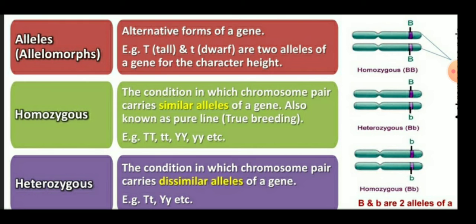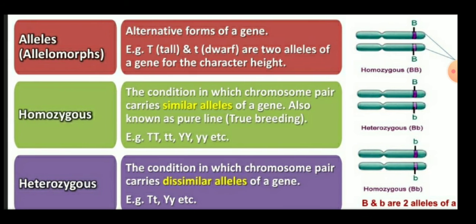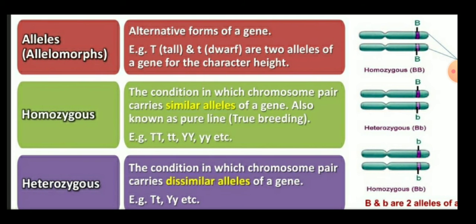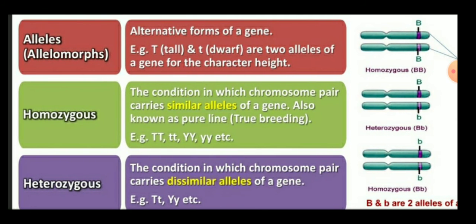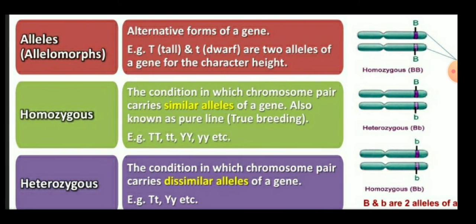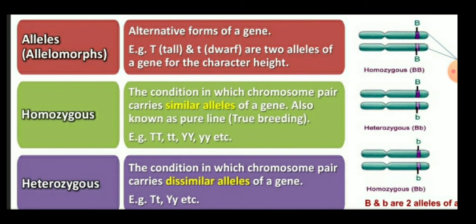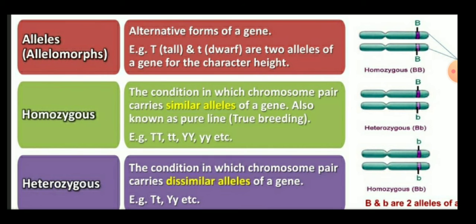Homo means same, and hetero means different. Heterozygous means the condition in which the chromosome pair carries dissimilar alleles of a gene. For example, capital T, small t, this is the dissimilar pair, and capital Y, small y are dissimilar alleles. You can see easily in this picture the homozygous B and B, and heterozygous capital B and small b. This is the heterozygous condition, because small b and capital B both are alleles of a gene.